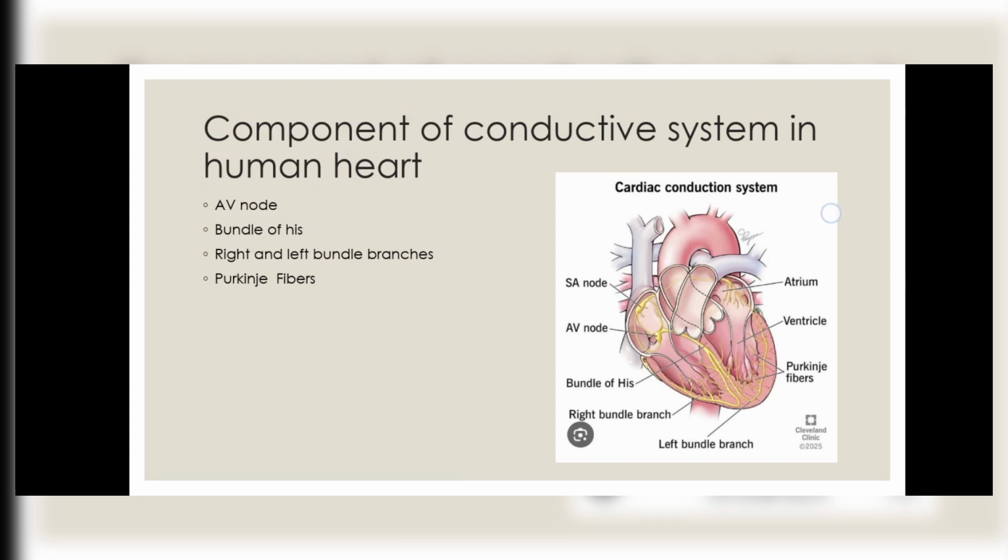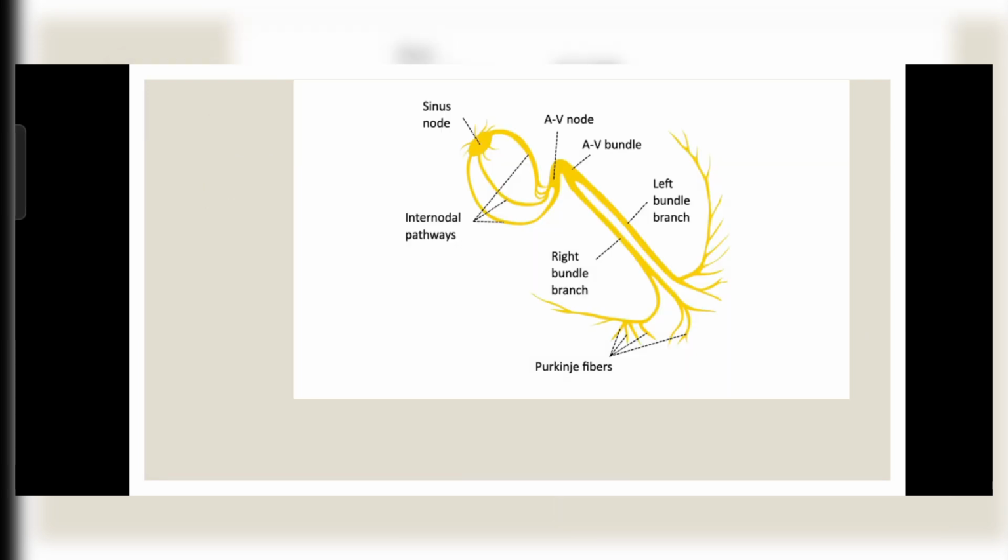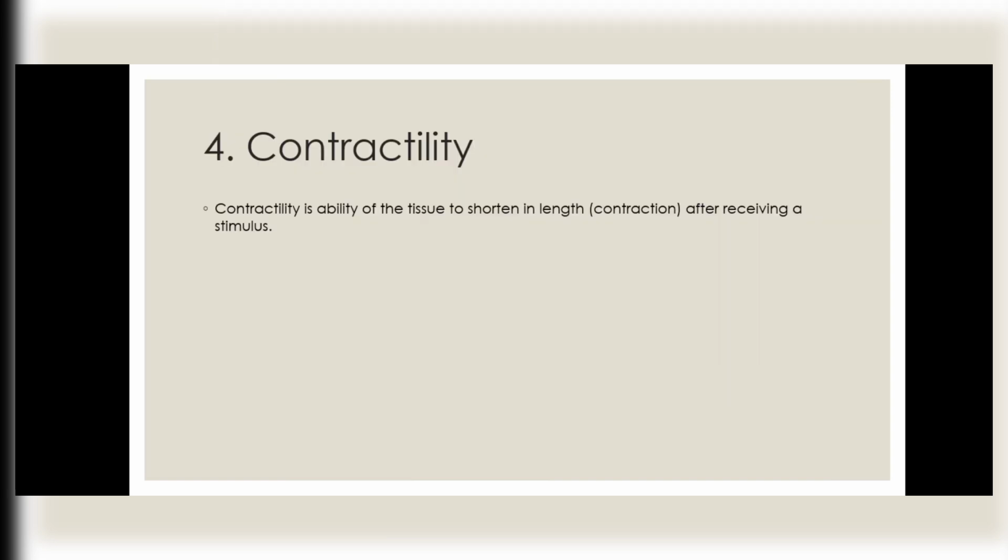Components of the conductive system in the human heart: AV node, bundle of His, right and left bundle branches, and Purkinje fibers. This is a small diagram of the AV node, AV bundle, internodal pathway, right bundle branch, Purkinje fibers, sinus node, left bundle branch, etc.